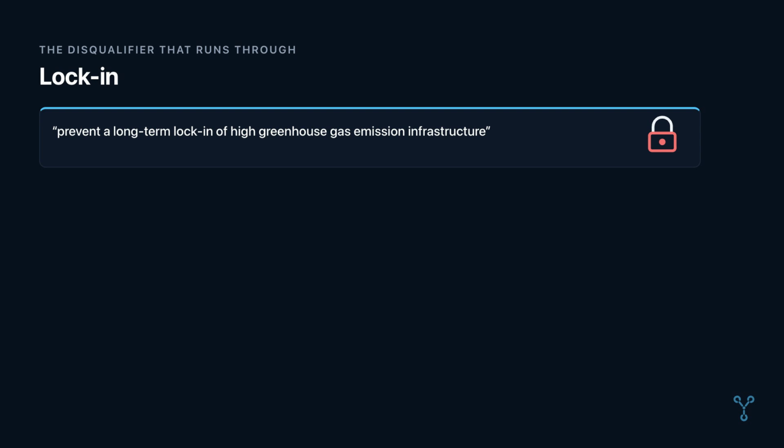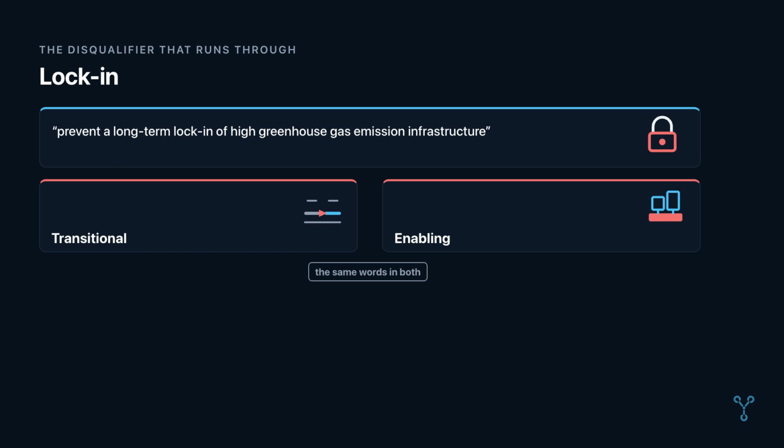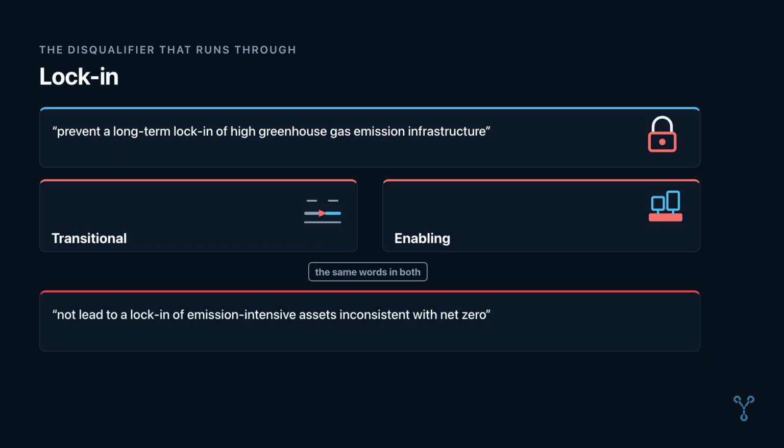This brings us to lock-in. It is the disqualifier that runs through the whole document. It appears in the eligibility principles for transitional activities. It appears again for enabling activities. The words are the same in both places. The rule is to not lead to a lock-in of emission-intensive assets that is inconsistent with the long-term goal of net zero emissions. The background section makes the reasoning plain.